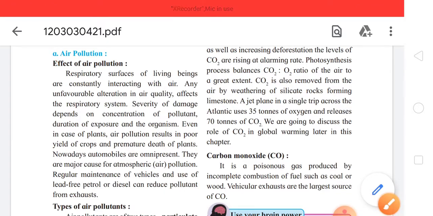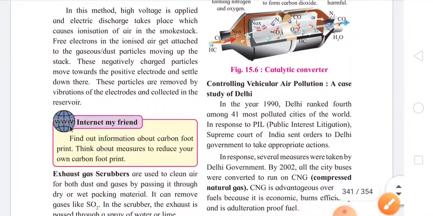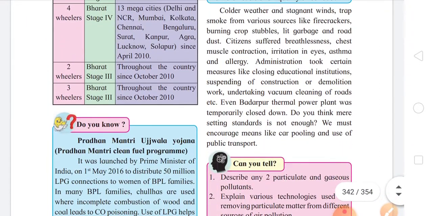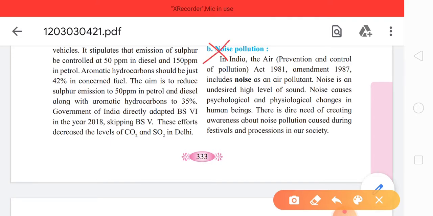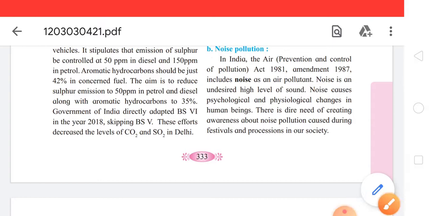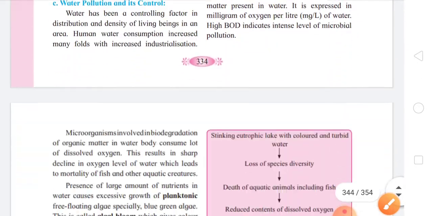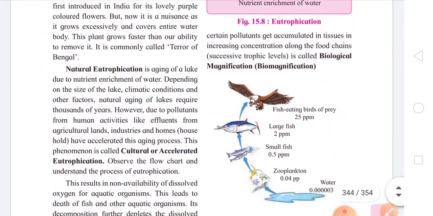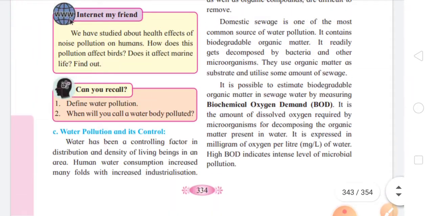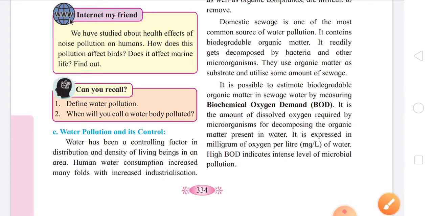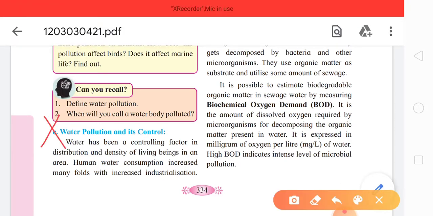Now come to page number 333. On 333 there is noise pollution and its controlling measures. So this also is deleted and non-evaluative for the exam. And on page number 334, there is water pollution and its control measures. So even this part is deleted and non-evaluative.